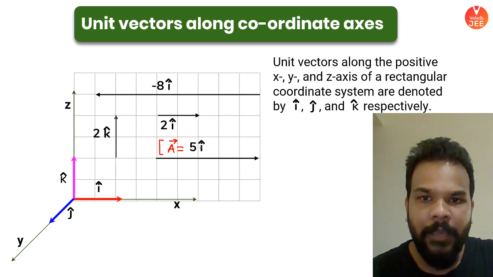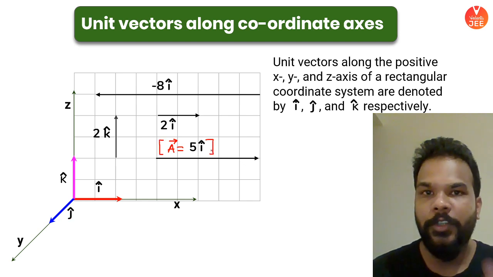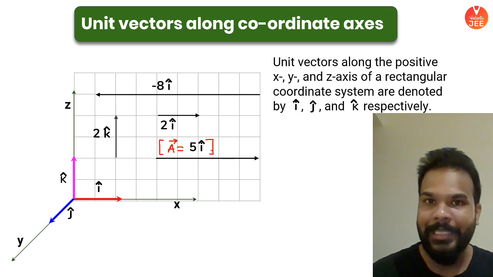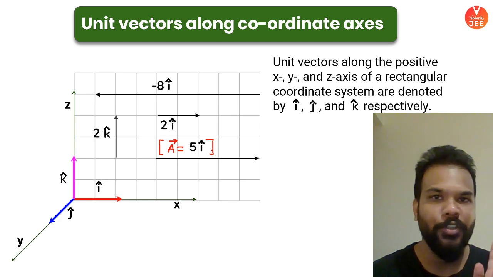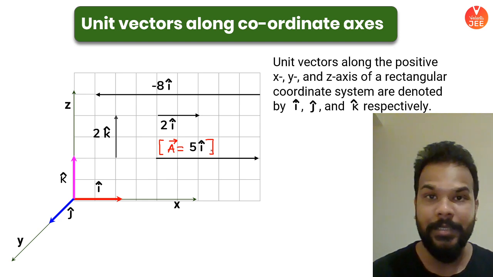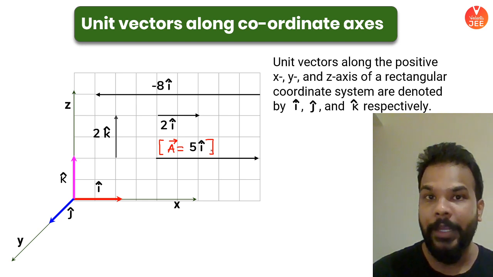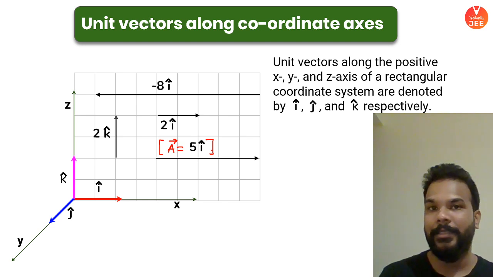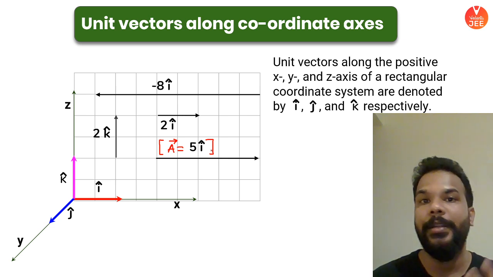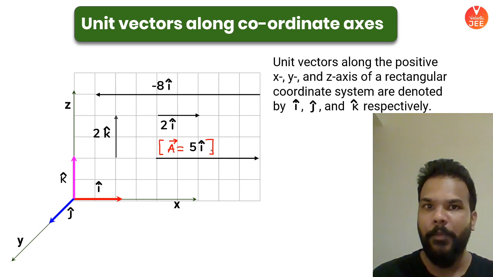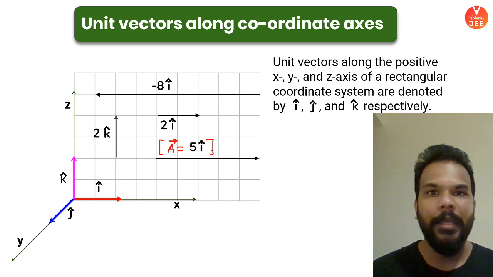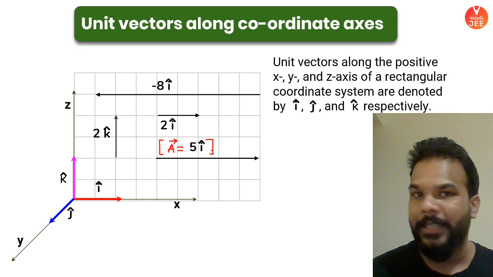So the way we were talking about direction so far was, say, velocity is 5 meter per second towards east. Now I will never speak about directions as east, west, north, south. Rather, I'll speak about directions in a mathematical sense. That is what we have done by providing unit vectors to the x, y, and z axis. Direction is an abstract concept, and we have given it a mathematical sense. Getting my point, guys? What happens if I multiply 5 with a unit vector? The magnitude does not change, but a direction gets added to it.